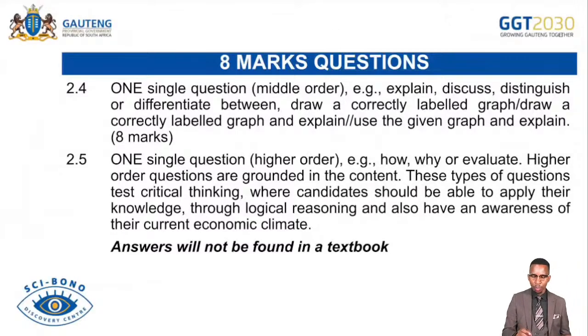One single question may be a make order, e.g., explain, briefly discuss, distinguish, or differentiate between, draw a correct graph, or draw a correctly labelled graph, and explain, use the given graph and explain. In that case, that's a make order, because the content that you'll be dealing with can be found in your notes or your textbook. And then one single question for 2.5 is a higher order question, e.g., how, why, or evaluate.